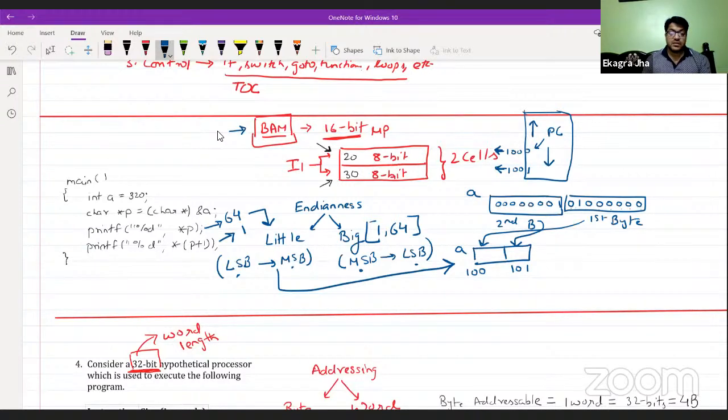Just go through the explanation and try to understand this. This is a highly conceptual thing. This piece of code will let you know which architecture is used by your system or computer.